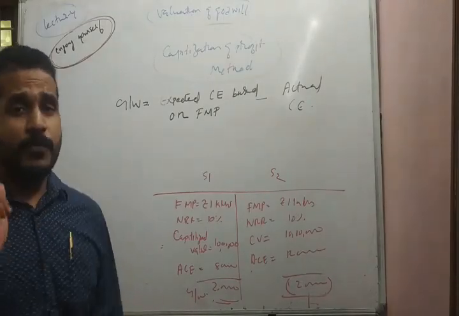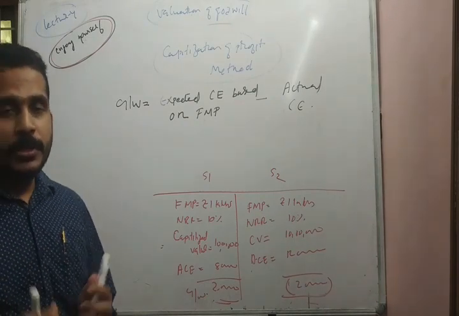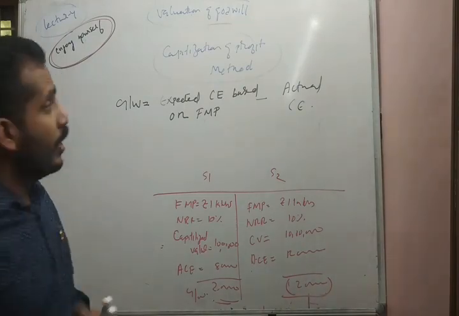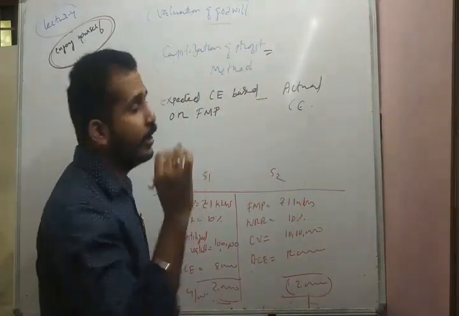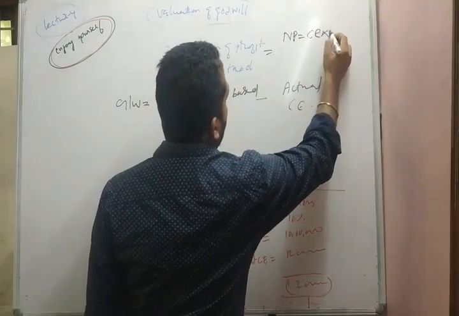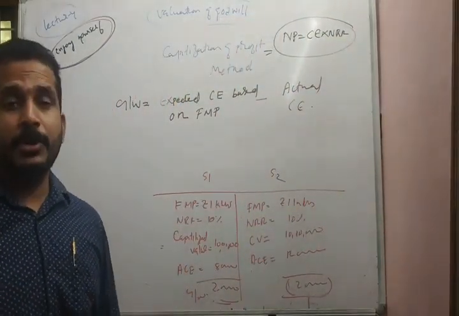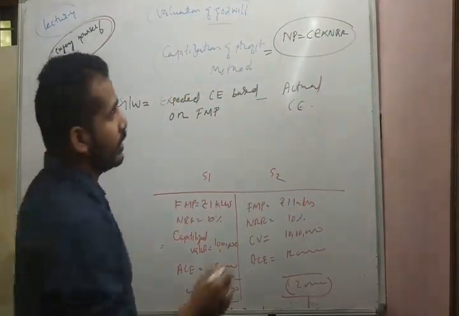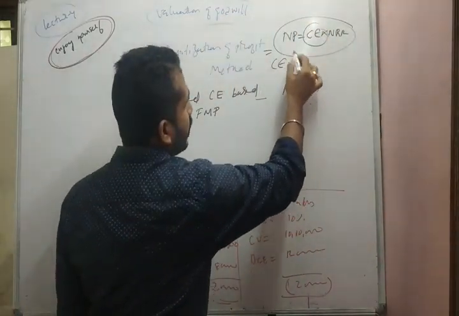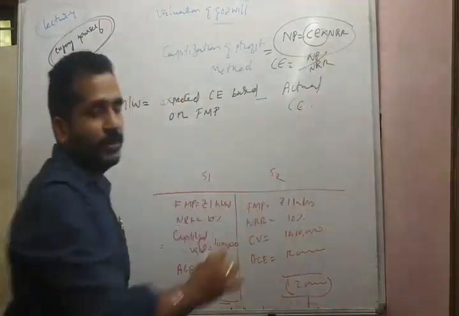Under capitalization of profit method, we are capitalizing the profit. The given profit is capitalized. How can we capitalize the profit? We already know normal profit is equal to capital employed into normal rate of return. Normal profit is equal to capital employed into normal rate of return. From this, we can compute the capital employed. Capital employed is equal to normal profit divided by normal rate of return.